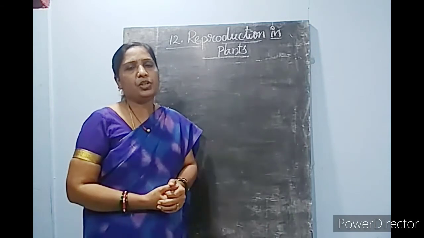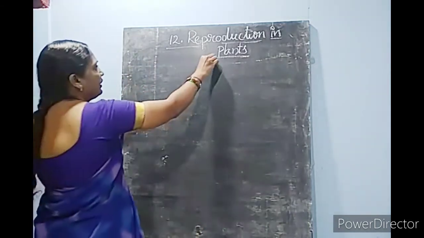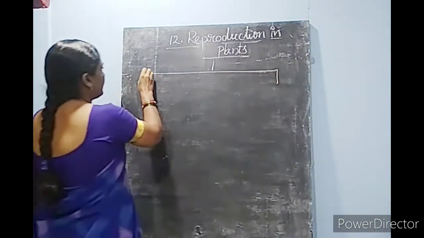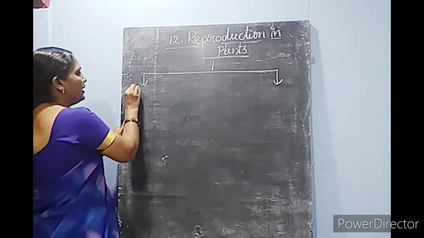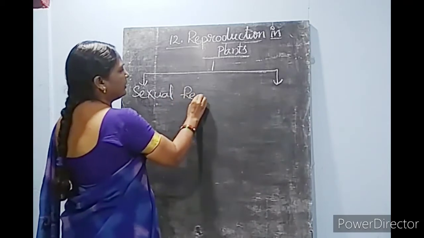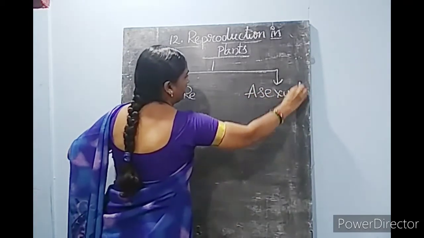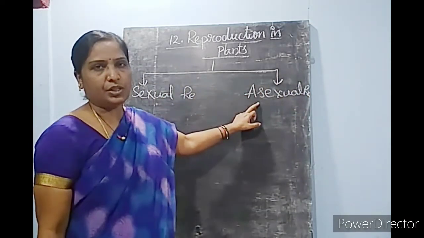Then how does reproduction take place in plants? There are two ways in which reproduction takes place in plants. One is sexual reproduction and the other one is asexual reproduction. Sexual reproduction and asexual reproduction.